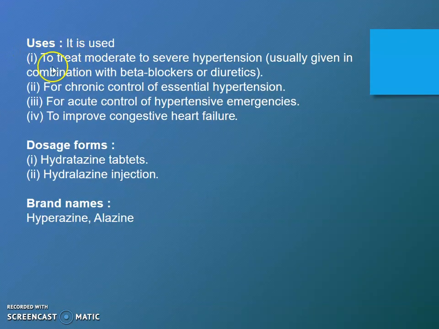Uses: it is used to treat moderate to severe hypertension, for chronic control of essential hypertension, for acute control of hypertensive emergencies, and to improve congestive heart failure. Dosage form: it is available in the form of hydralazine tablet, hydralazine injection, and the brand name is Hyperazine and Alazine.